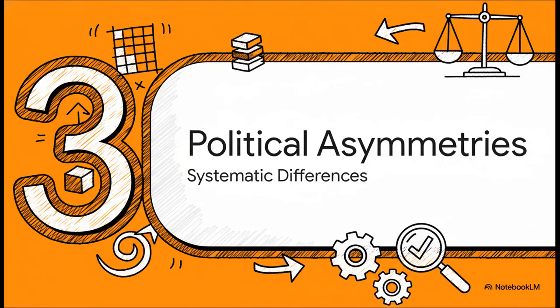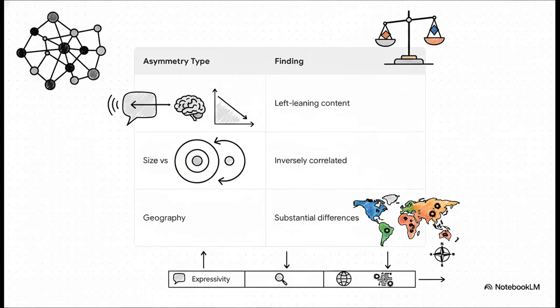Which brings us to Section 3, Surprising Political Asymmetries. Let's look at the raw empirical data. The researchers actually found 3 systematic asymmetries in how these models express themselves politically. First, a tendency toward left-leaning expressivity. Second, an inverse correlation between model size and the contraction of its Overton window. And third, substantial regional differences based on where the model was built. And just to be super clear here, these are strictly objective, measurable data points pulled right from the machines. We're just looking at what the data tells us.